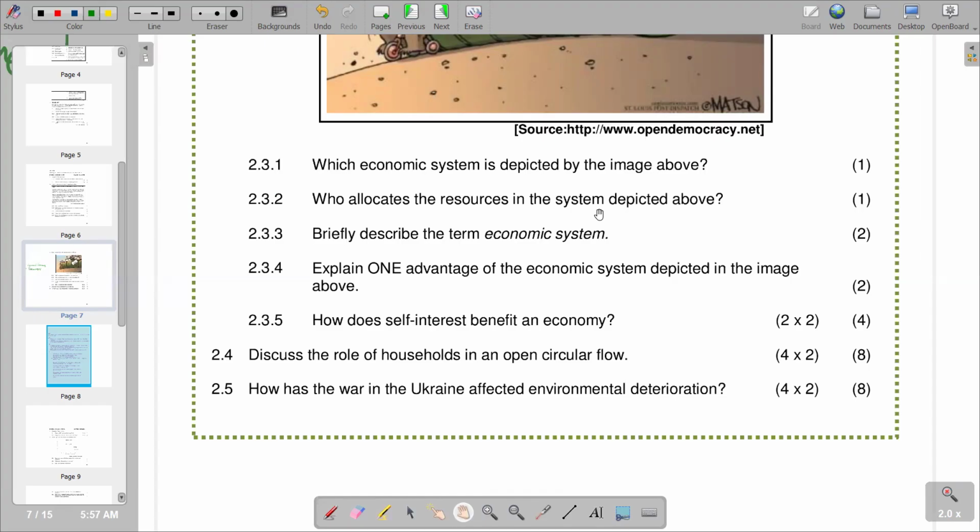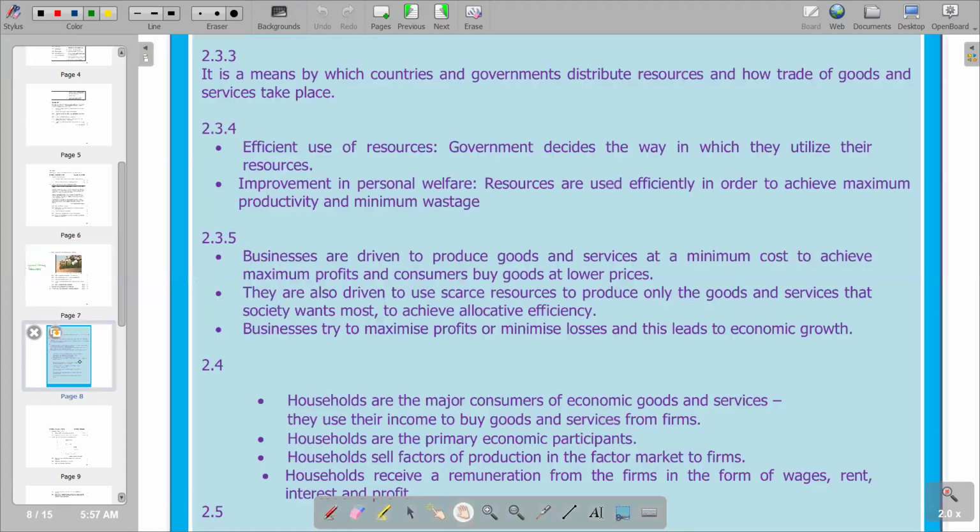According to the explanation that we have, it is a means by which countries and governments distribute resources and how trade of goods and services takes place. So this is the brief explanation in terms of the economic system.